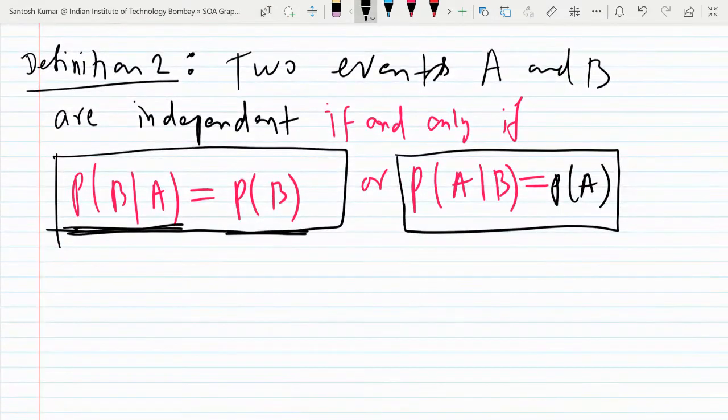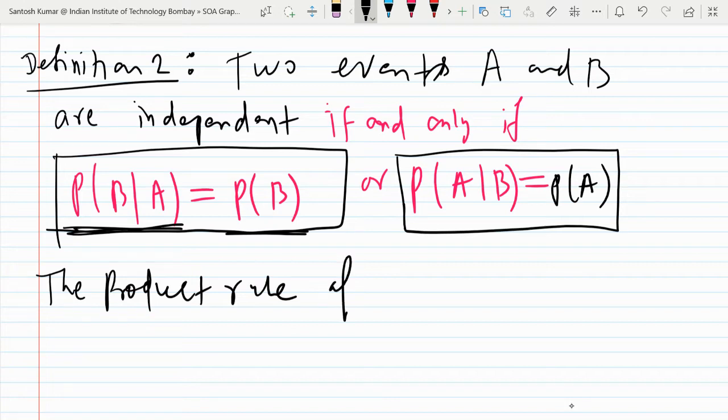So the third is the product rule of probability. Okay, there is a term product rule of counting. You might have known the word product rule of counting. Like you want to do two works at a time, the first work can be done in m ways, the other work can be done in n ways. So both works, one by one or at a time, can be done in m into n ways. So that is the product rule of counting. And what we are discussing is the product rule of probability, not counting.